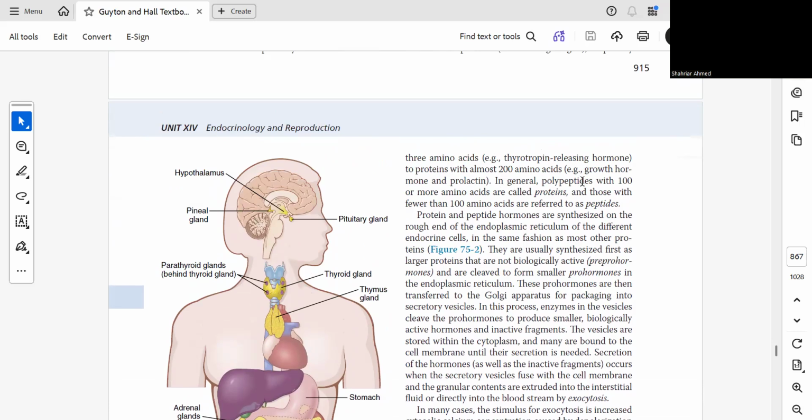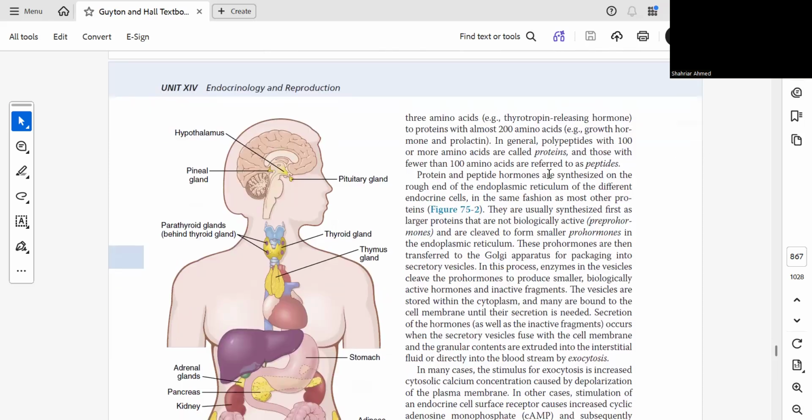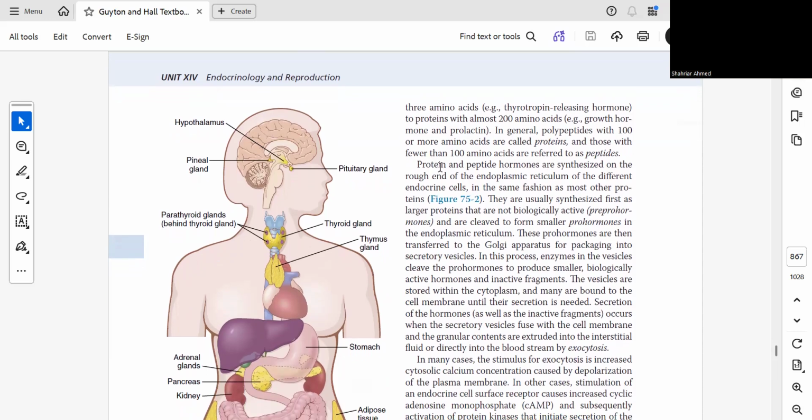In general, polypeptides with 100 or more amino acids are called proteins, and those with fewer than 100 amino acids are referred to as peptides. So, growth hormone is a protein hormone, and polypeptides with fewer than 100 amino acids are peptide hormones. Protein and peptide hormones are synthesized on the rough endoplasmic reticulum of the different endocrine cells in the same fashion as most other proteins.